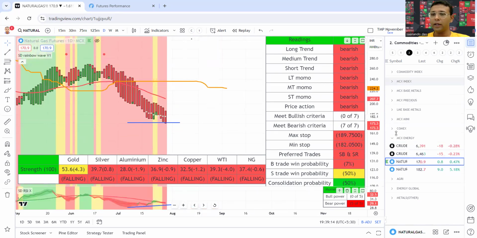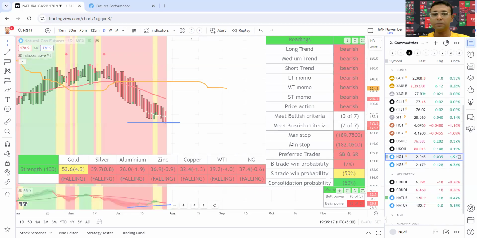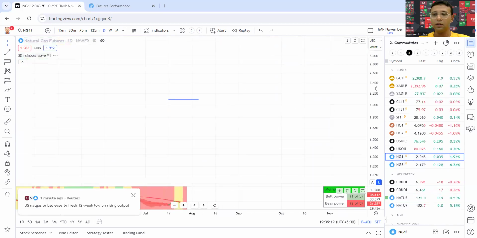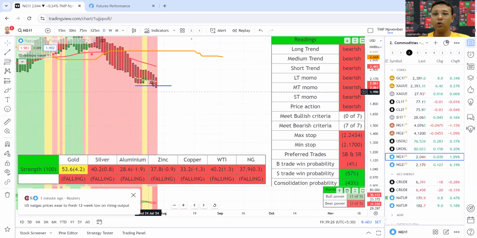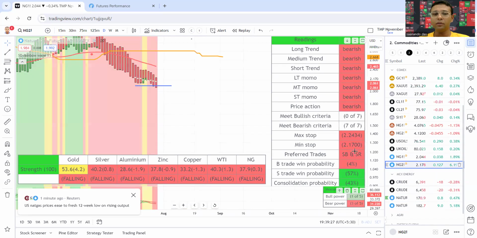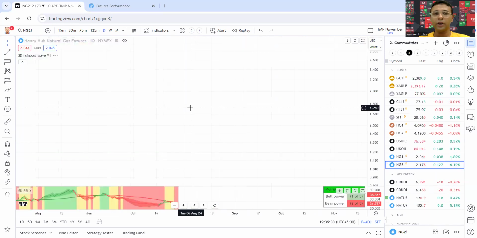Let's look at the international natural gas once. Both contracts have expired and closed, so we will look at both contracts in natural gas. No, this is not yet a signal here, but let's look at the next contract.